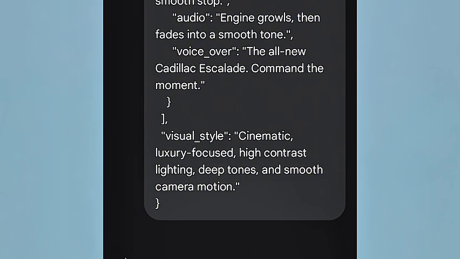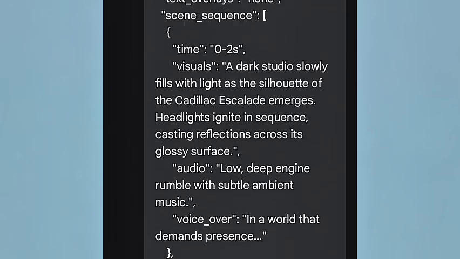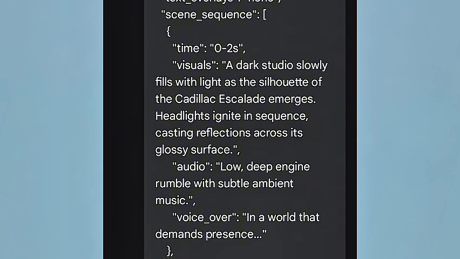You have read through all of this JSON prompt, and you know that this is what it is going to give you. So if I'm doing a commercial for any of my clients, I will first generate that particular prompt, read it very well, and edit every one of those codes before I send all of these things to Google Gemini or Veo 3.